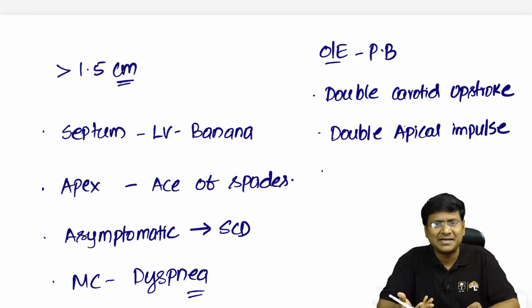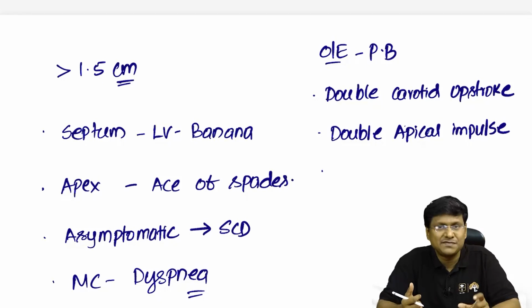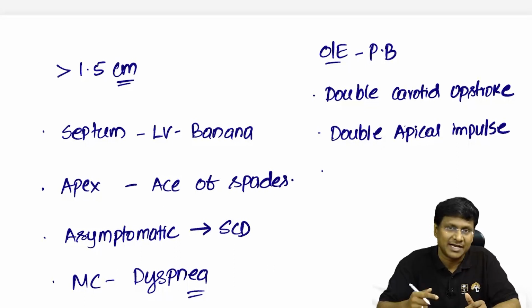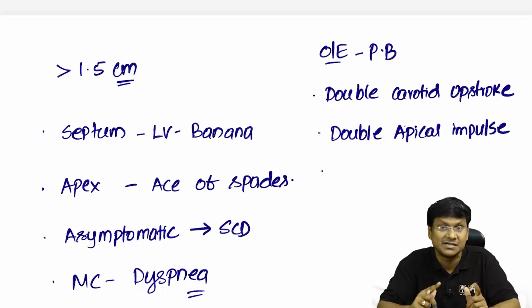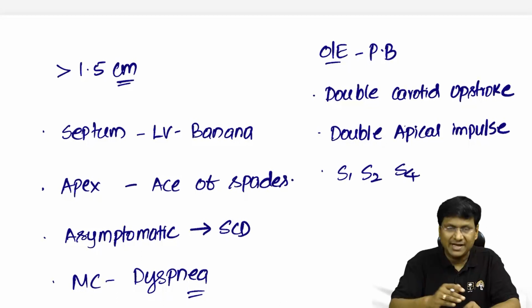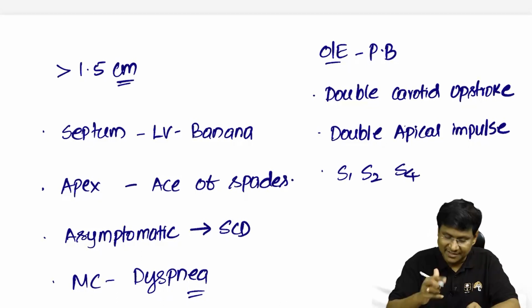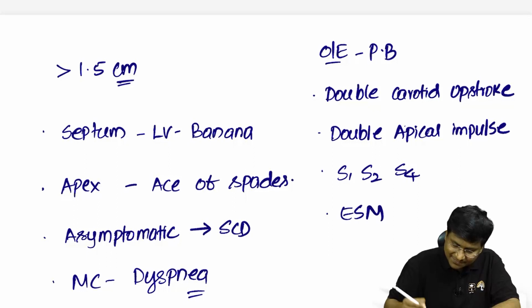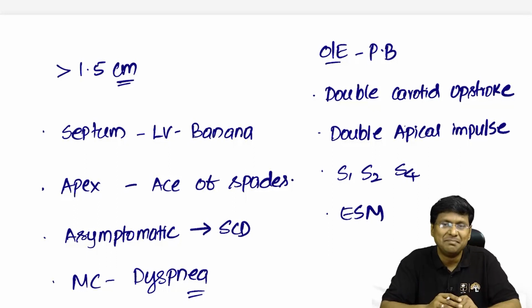And why is there a double apical impulse? In this phase of the systole itself, the ventricle will try to contract two times strongly, because in the mid part of the systole there will be an obstruction to the ventricular contraction. To overcome the obstruction, the ventricle will try to give a second contraction very strongly during the same phase of systole. That is the reason why we call it the double apical impulse. And one more important thing is these patients on auscultation, along with S1 and S2, will also have S4, an additional heart sound. And the type of murmur that you will have is the ejection systolic murmur, which is also called mid-systolic murmur.